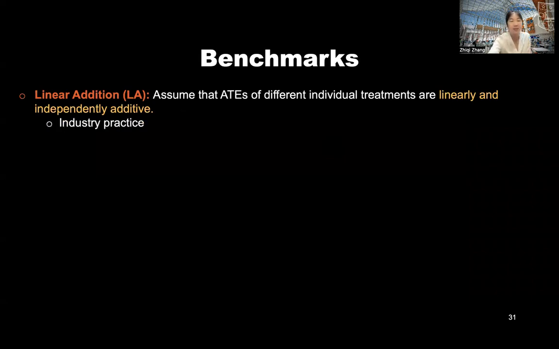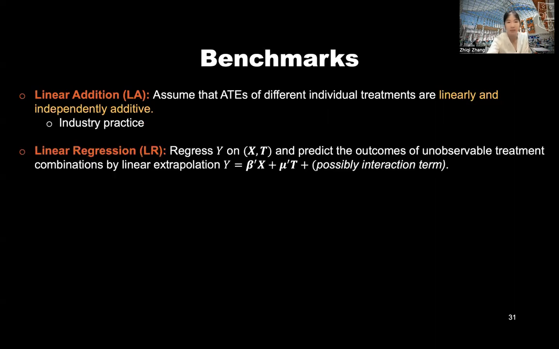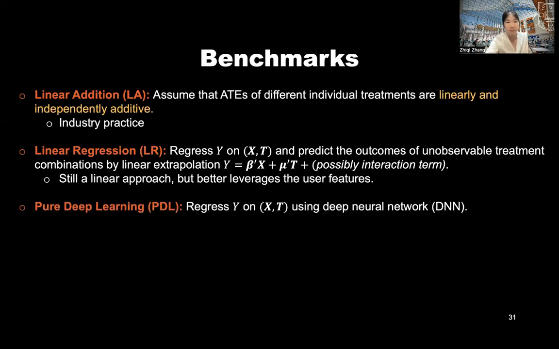This is really naive, but it's simple and it's actually being used in industry. The second one is a linear regression. It regresses Y on X and T and then predicts the outcomes of unobservable treatment combinations by linear extrapolation. Still a linear approach, but it better leverages the user features.